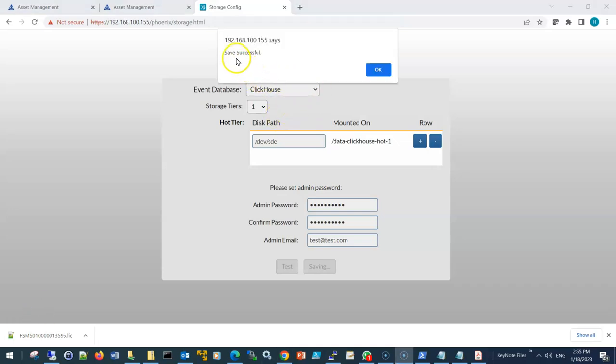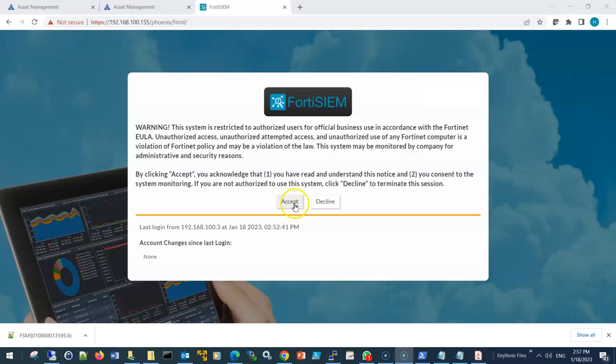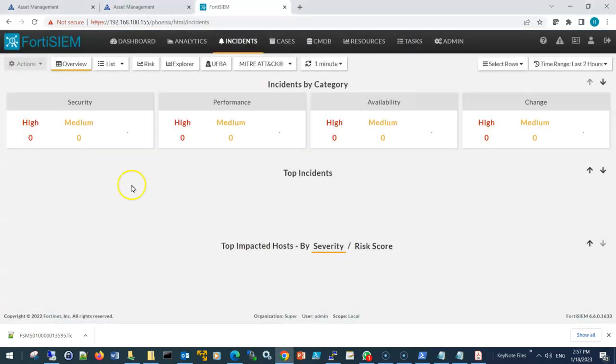You can see now the save successful message, which means that the storage configuration is done successfully. Now it's mentioning this link at the bottom, go to login. After you log in, you will get to this page. You just press accept, and then you will be in the FortiSIEM GUI.